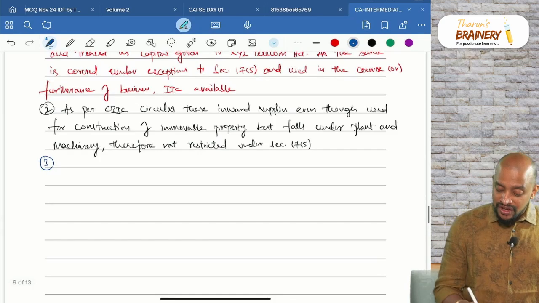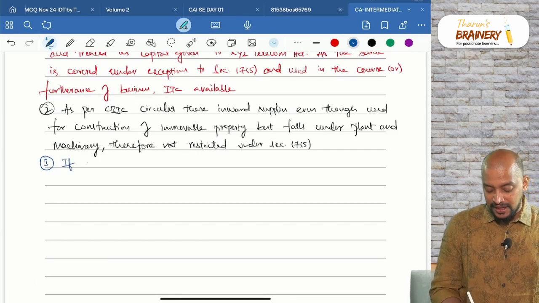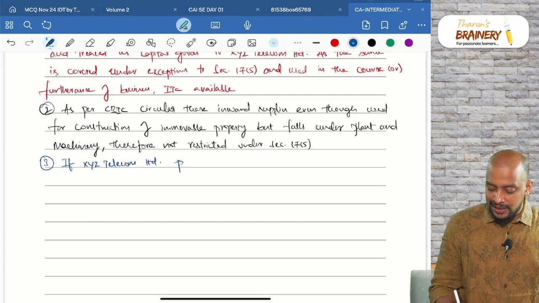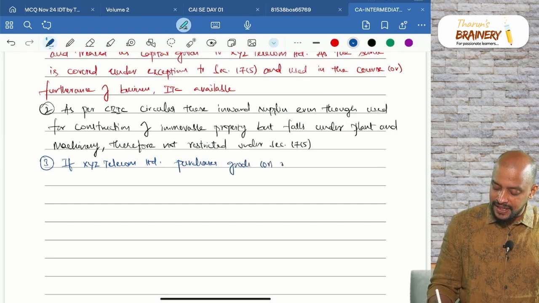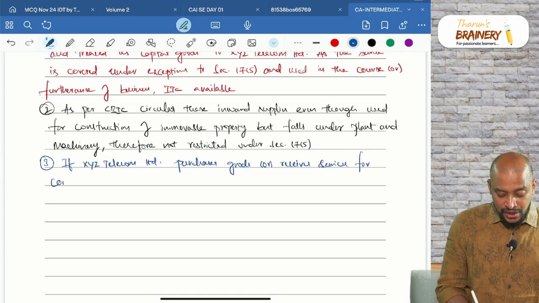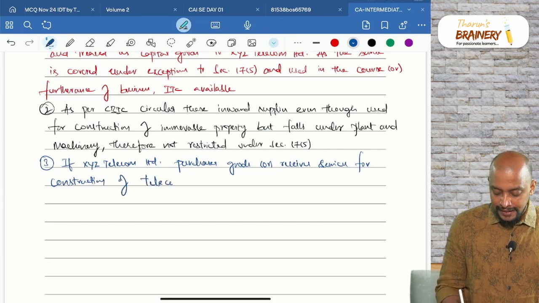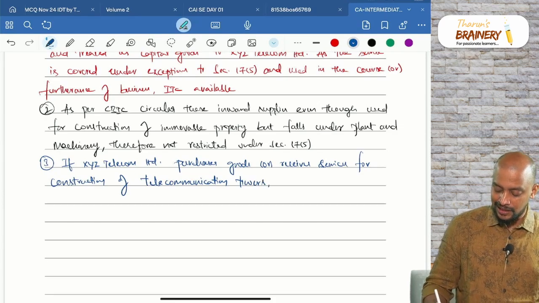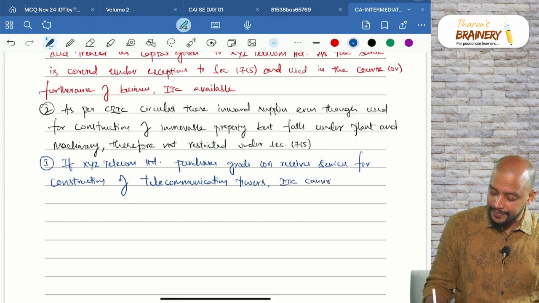Yes, if XYZ Telecom Limited purchases goods or receives services for construction of telecommunication towers, because telecommunication towers is restricted, ITC cannot be availed.